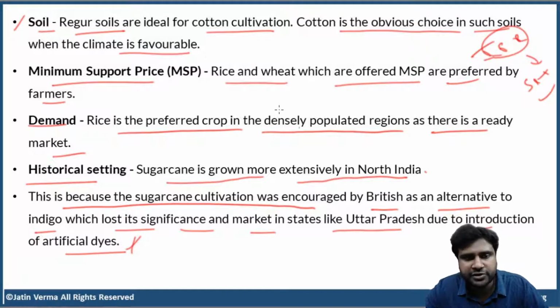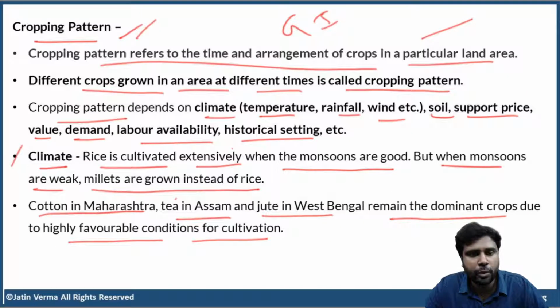So I hope you understood all these factors. Very simple, right? Easy to understand. So cropping pattern is influenced by all these factors: climate, soil, support price, demand, value, labor availability, historical setting, etc. Now, you understood about the climate, right? Actually, climate is the single most important factor.